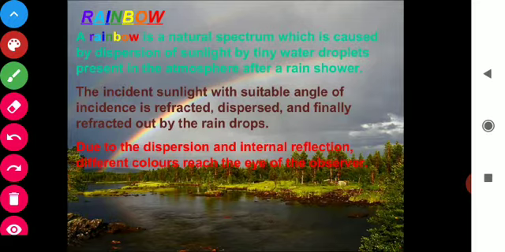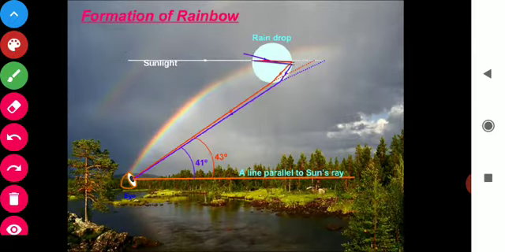Next we have the application of this dispersion. The application of dispersion can be seen in nature, that is the rainbow. It appears in the sky after the rainfall. So how does a rainbow happen? This basically happens by the principle of dispersion, and one more, that is internal reflection.